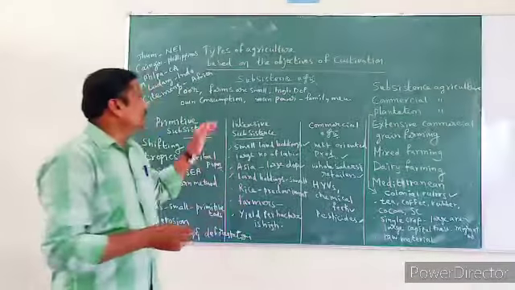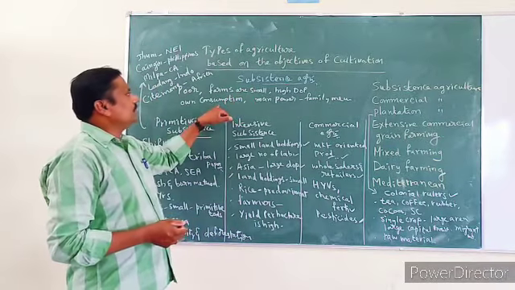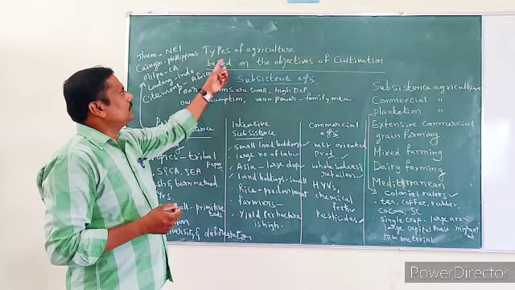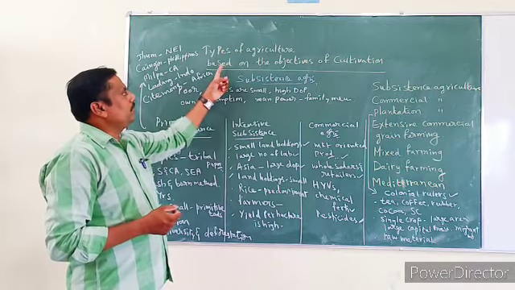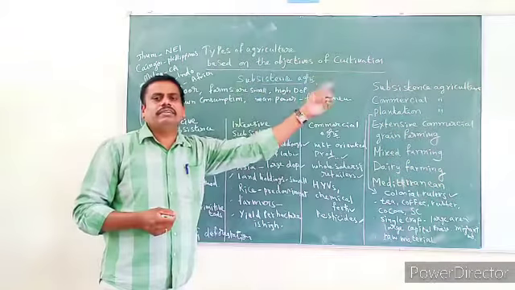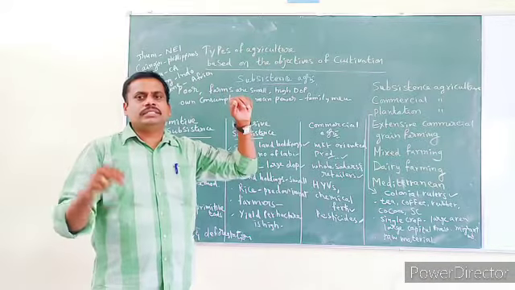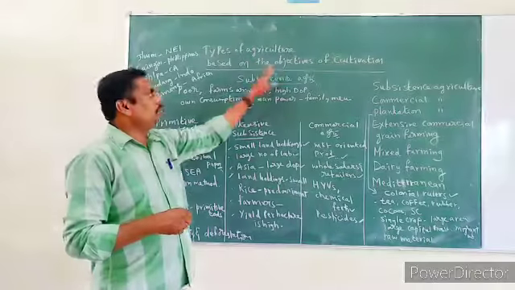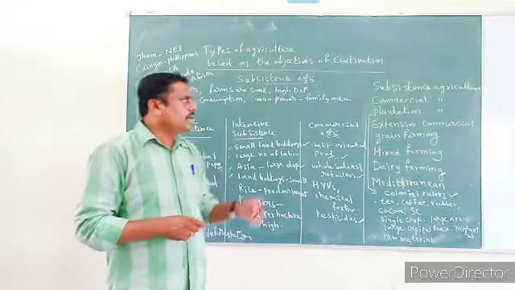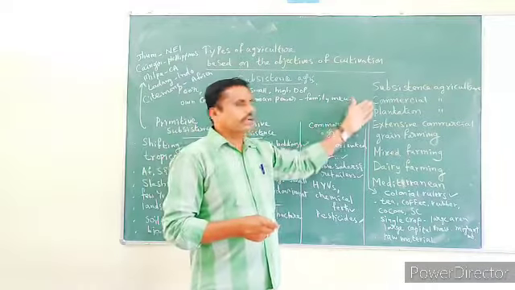Now we are going to see the division of agriculture, that is, types of agriculture, particularly based on the objectives of cultivation. Based on the objectives of cultivation, agriculture is of different types.